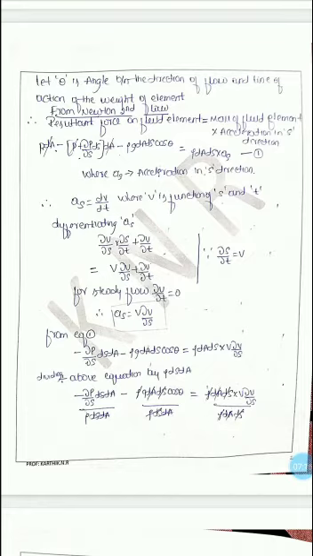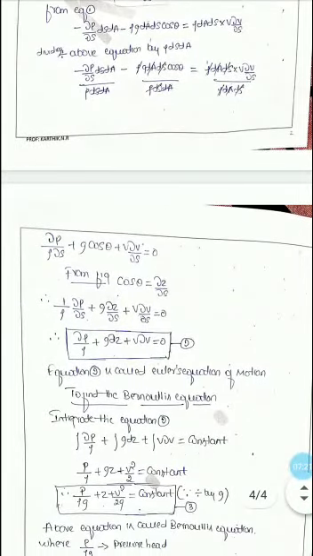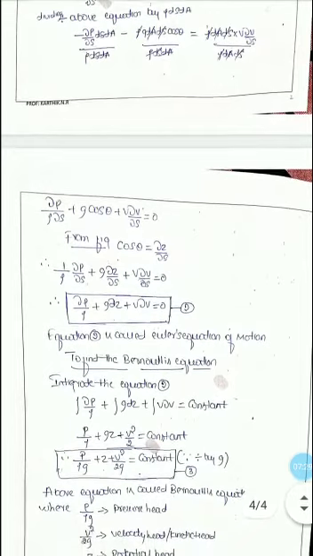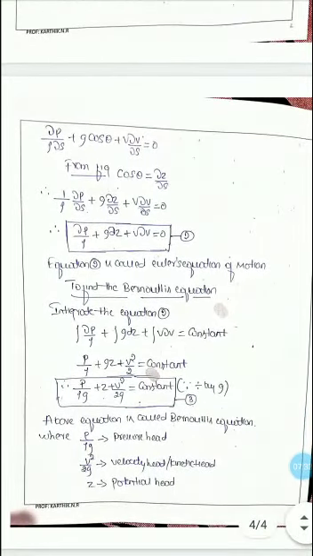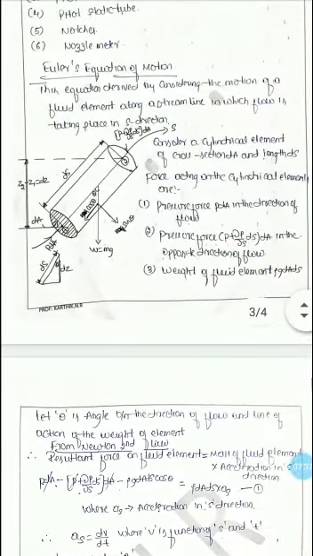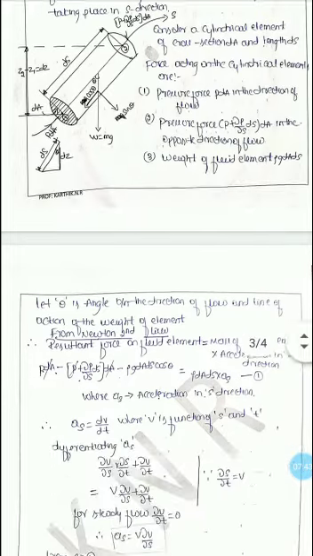Therefore after dividing we get ∂p/(rho ∂s) plus g cos theta plus v ∂v/∂s is equal to 0. But from the figure you can observe that cos theta is equal to ∂z/∂s.